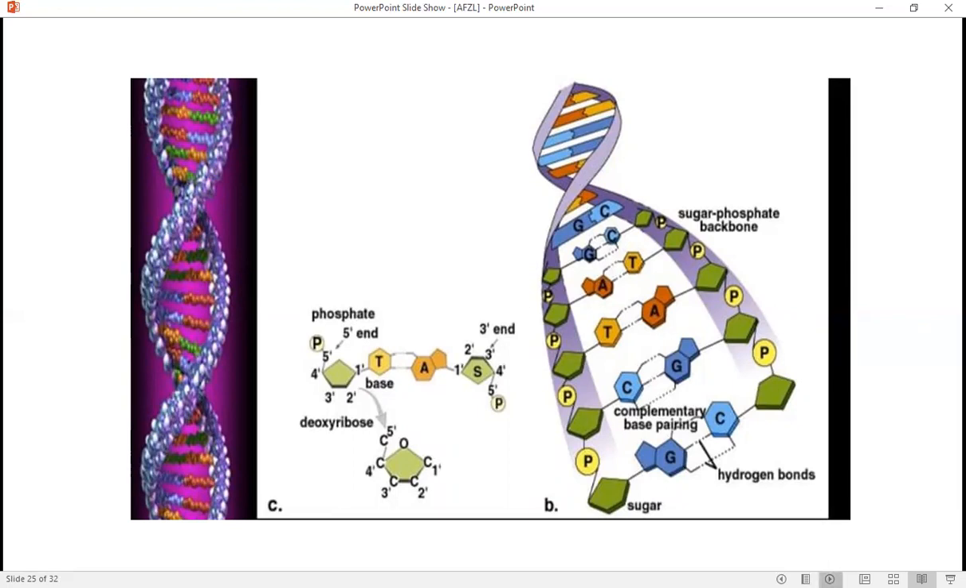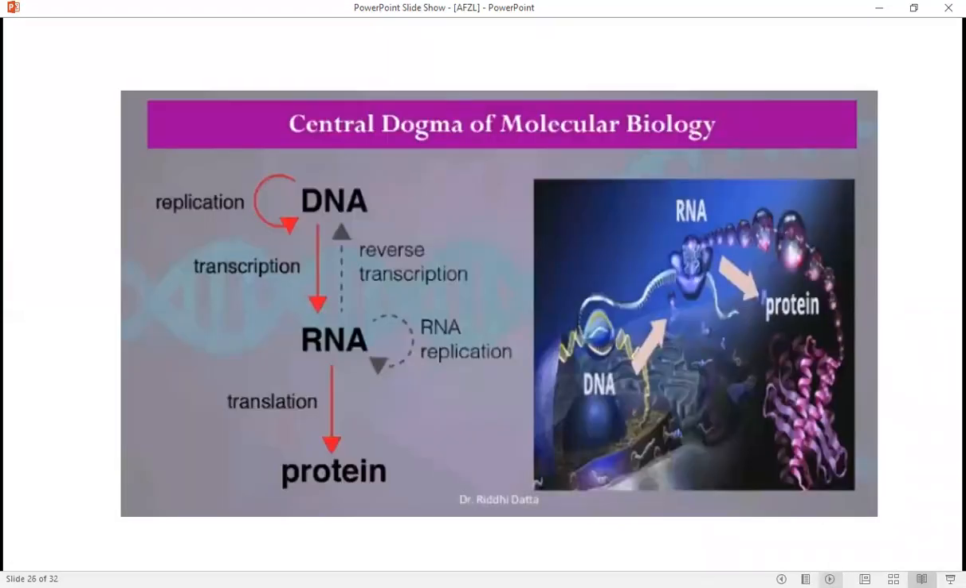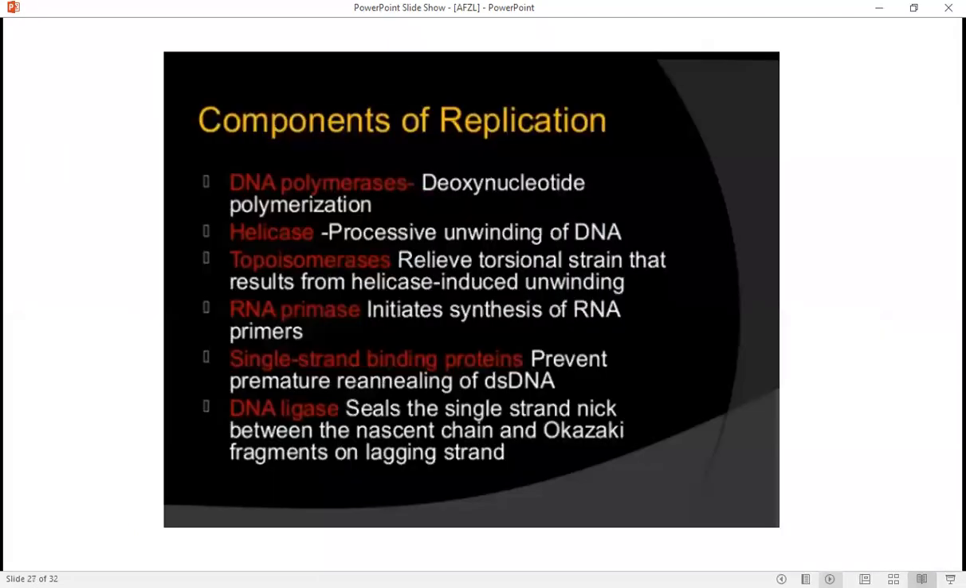The central dogma is basically the process from DNA to protein synthesis. It consists of replication, transcription, and translation. Replication is the process which makes an exact copy of the DNA. The components of replication are DNA polymerase, helicase, topoisomerase, RNA primase, single strand binding protein, and DNA ligase.